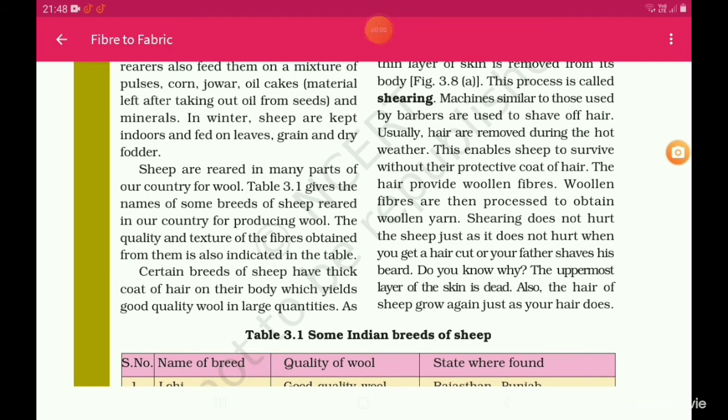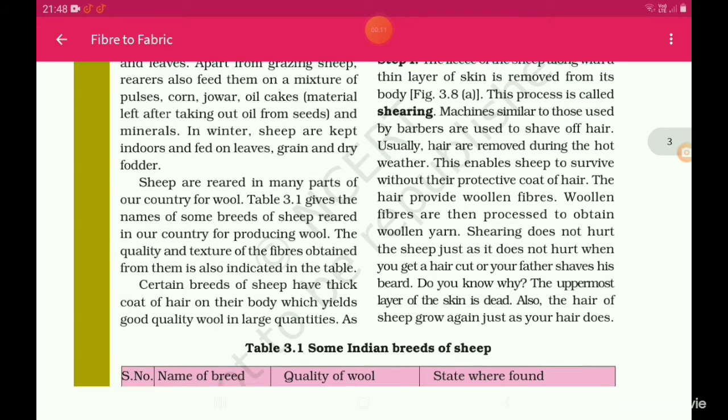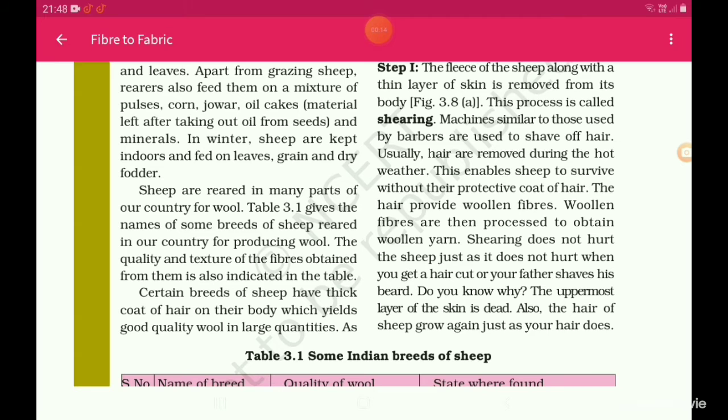Do you know why the sheep have fur on their body? Because they want to protect themselves from harsh conditions. They want to prevent the snow, because in the north most areas are covered in snow. Mountains are all covered by snow.